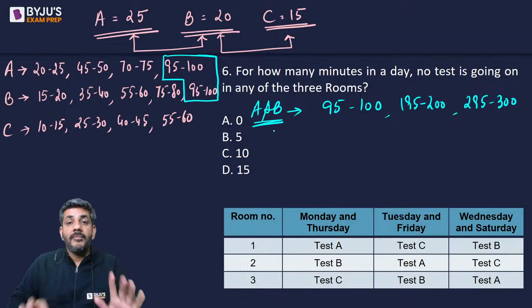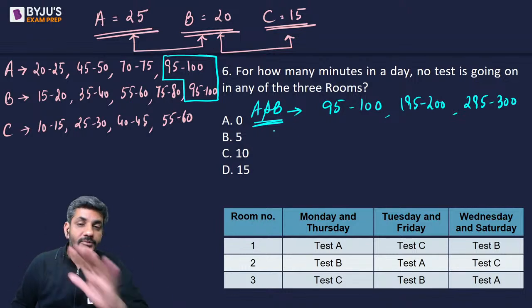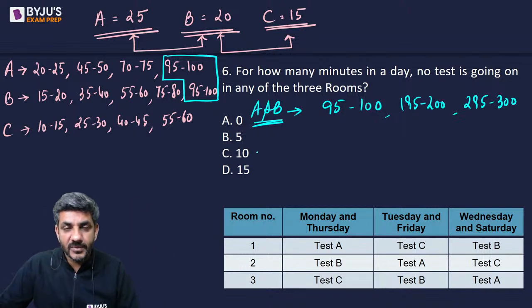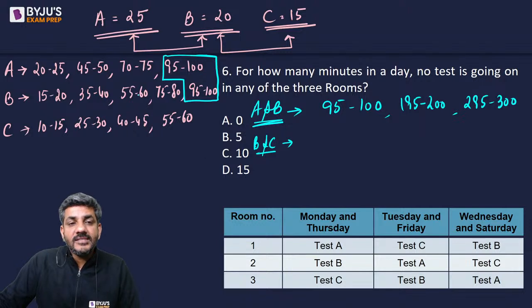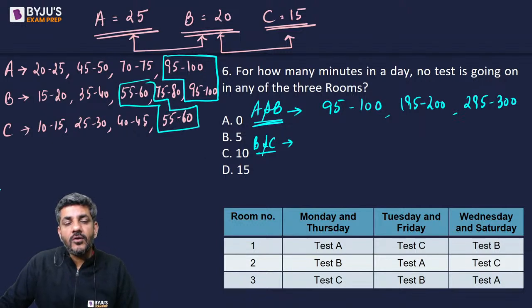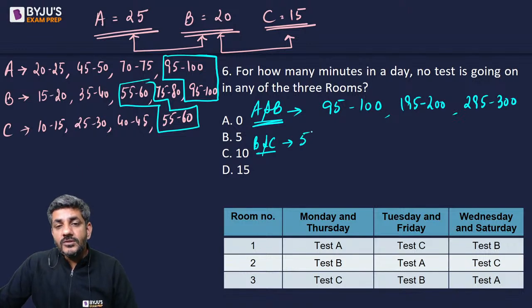That means A and B, they both are absolutely free. There is no test going on between them. But when I talk about B and C, in the first 60 minutes, I see 55 to 60 is the duration for which there is no test going on. So in the first 60 minutes, it is 55 to 60.